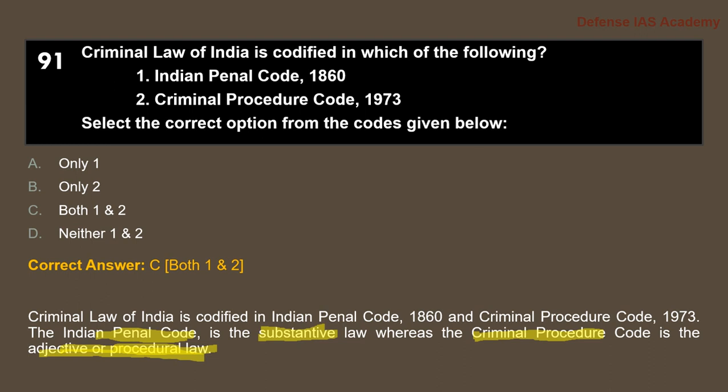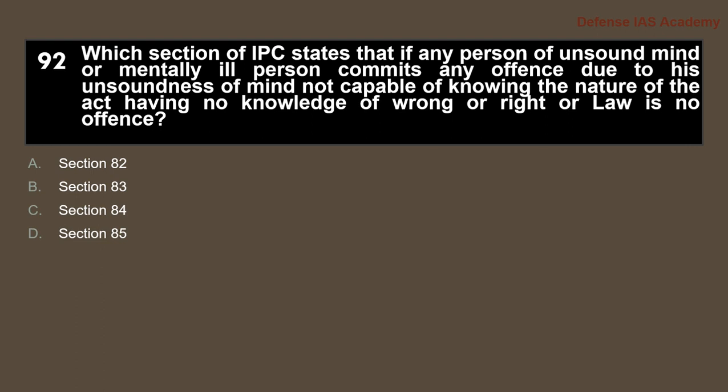Whereas the procedural law or the adjective law is the one that deals with the legal processes such as rules for presenting information in court rather than with rights and legal responsibilities related to it. So the Penal Code is a substantive law and the Criminal Procedure Code is an adjective or procedural law.